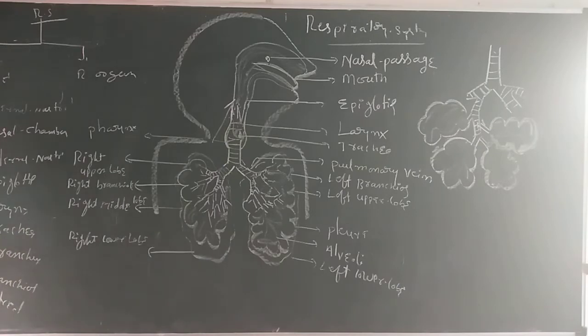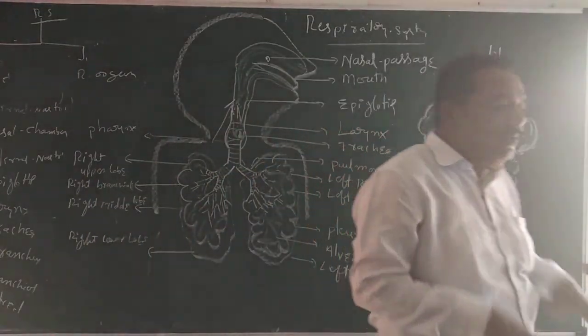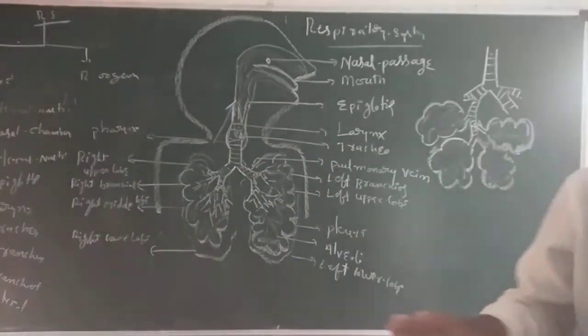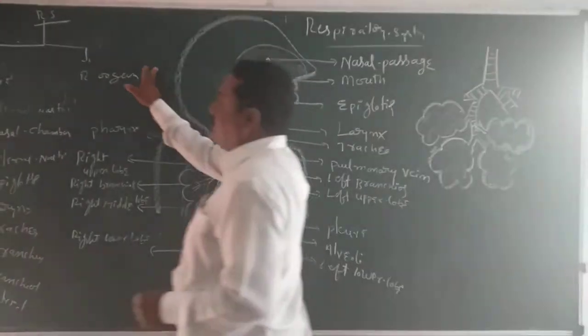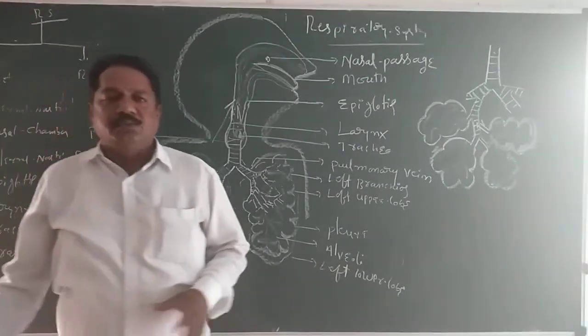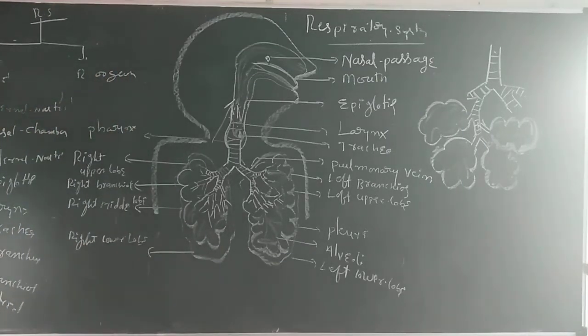Numerous subparts are present. Lungs are the respiratory organ; a pair of lungs is there. So there are two parts: the respiratory tract and the respiratory organ.